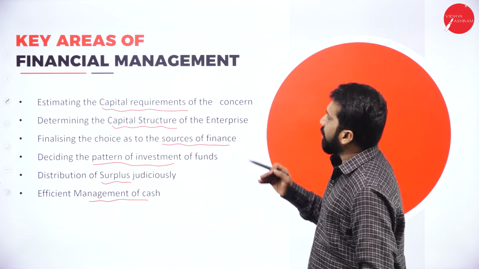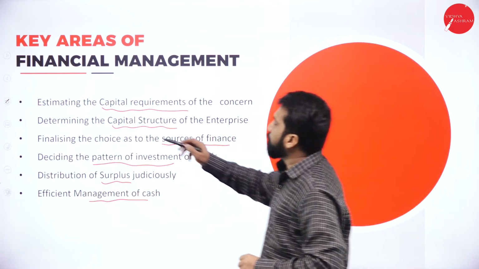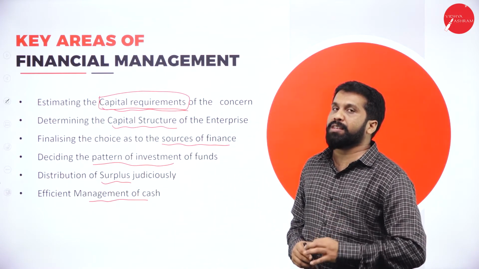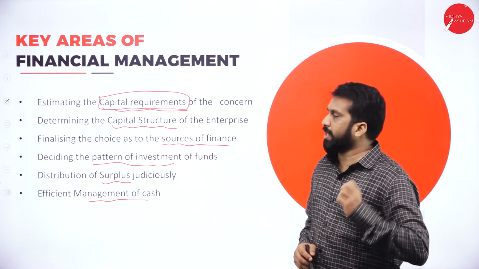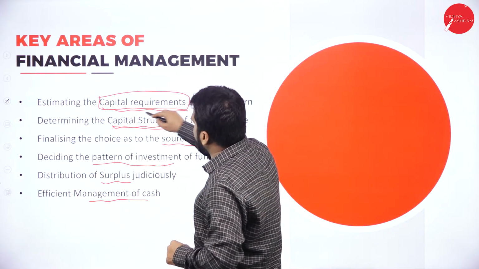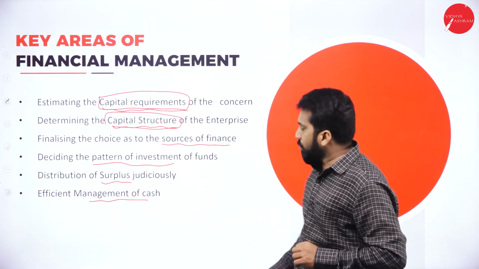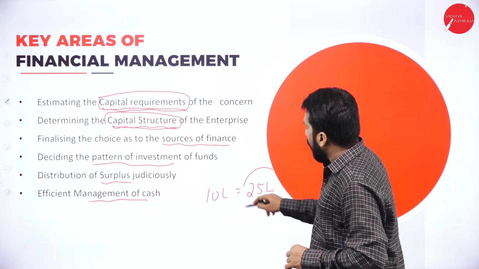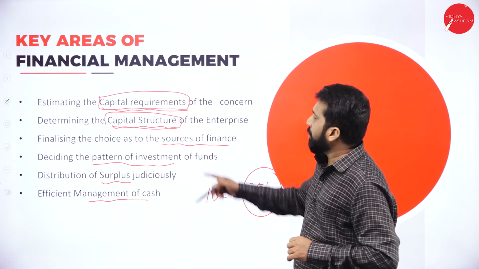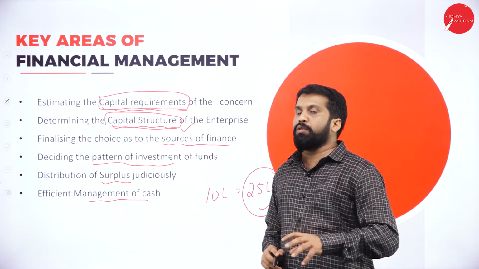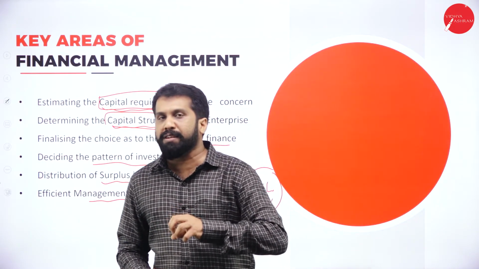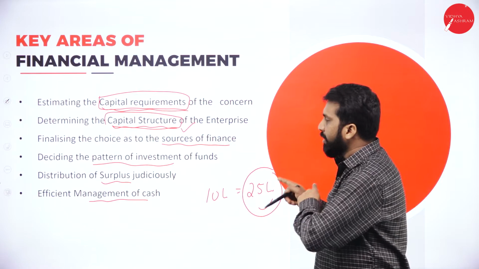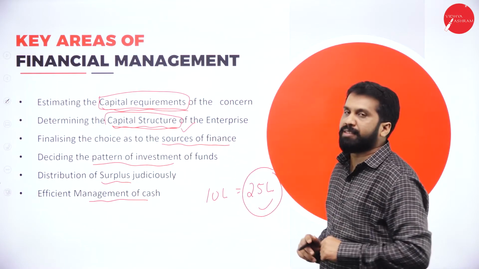Clear? Under key areas of financial management, first one, capital requirement. The financial management will help you find what your capital requirement is. Second one, capital structure. What does capital structure mean? You have 10 lakh capital. You need another 25 lakh capital. How to collect this 25 lakh? That is called capital structure. Should you go for equity, preference, or debenture? How to generate this 25 lakh? That is all about your capital structure.